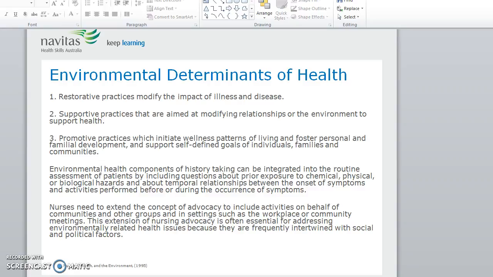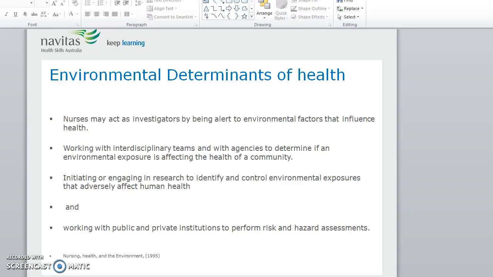Nurses need to extend the concept of advocacy to include activities on behalf of communities and other groups and in settings such as the workplace or community meetings. This extension of nursing advocacy is often essential for addressing environmentally related health issues because they are frequently intertwined with social and political factors.